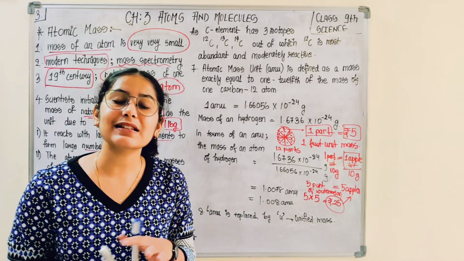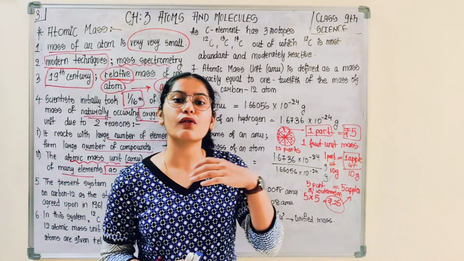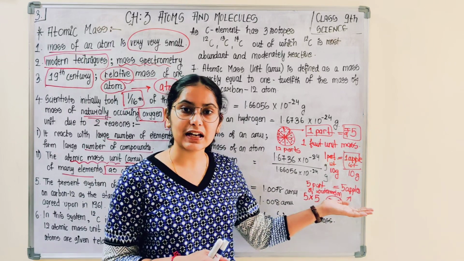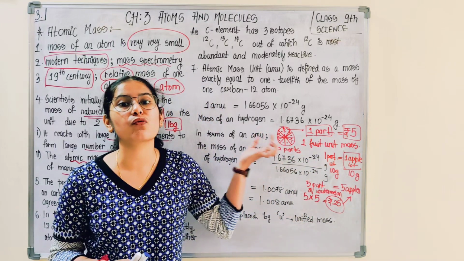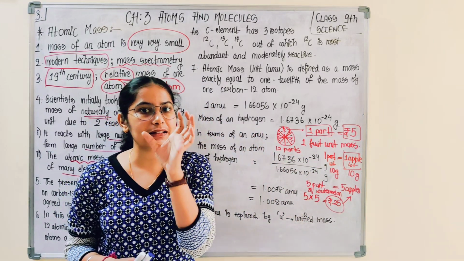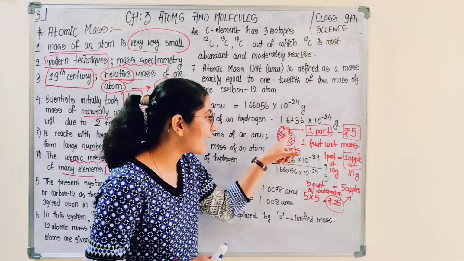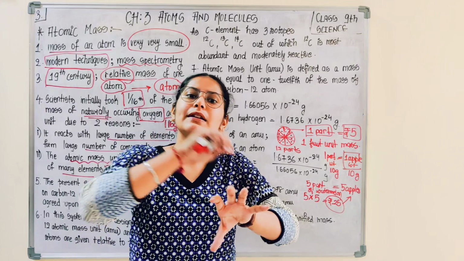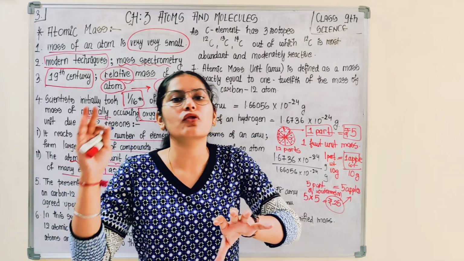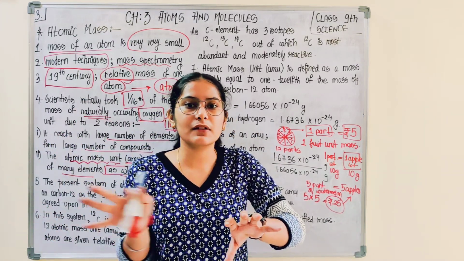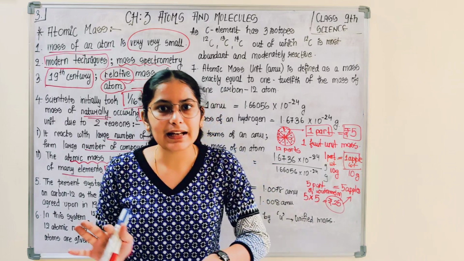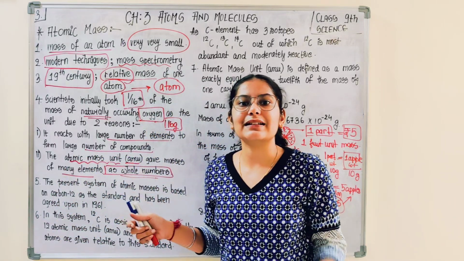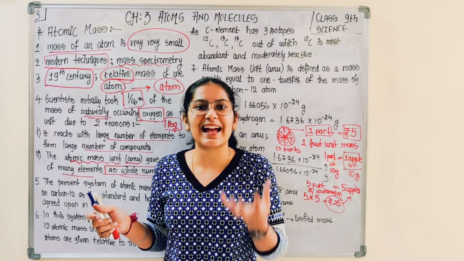So he is deciding the relative cost of other fruits on the basis of this watermelon. We take the part of this watermelon as a standard for calculating the cost of any other fruit which you buy from his lorry. Similarly, in the 19th century, scientists took one element as a standard.